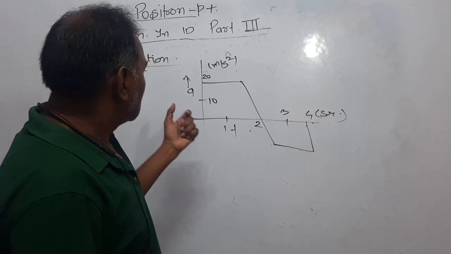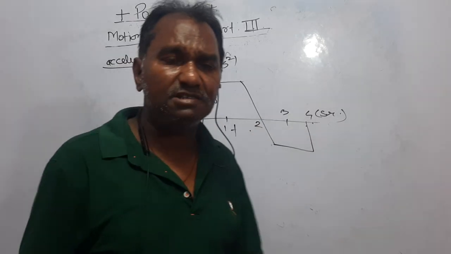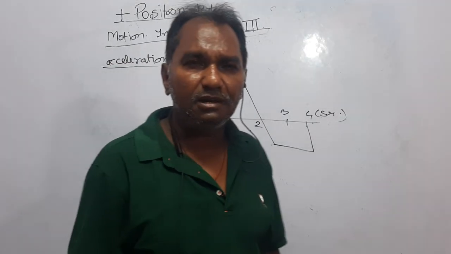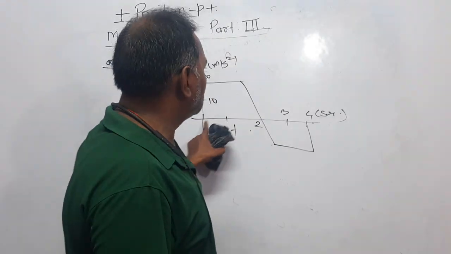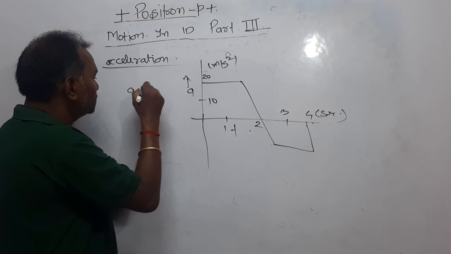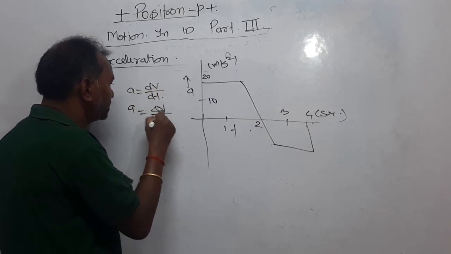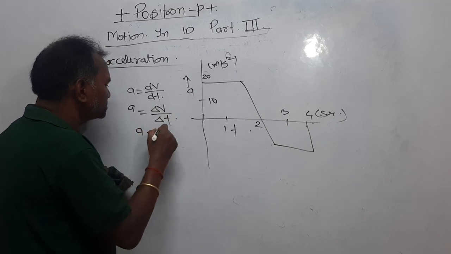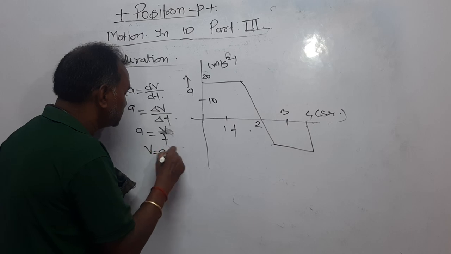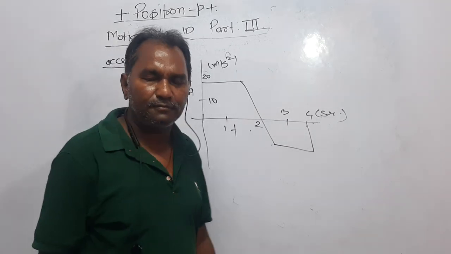Dear students, the question is that the graph between acceleration and time is given like this, right? The question says find out the velocity and speed from 0 to 4 seconds. Dear students, you know A is equal to dv upon dt, or A is equal to delta v upon delta t. In simple terms, you can say A is equal to v upon t, or v is equal to at. This one is very important. This is going to work for you.